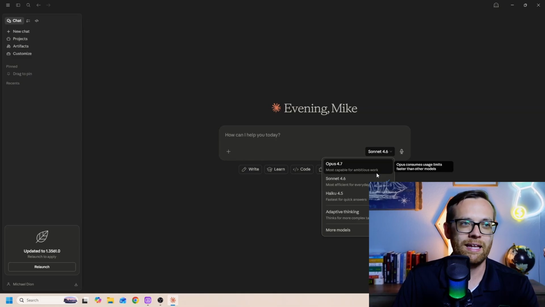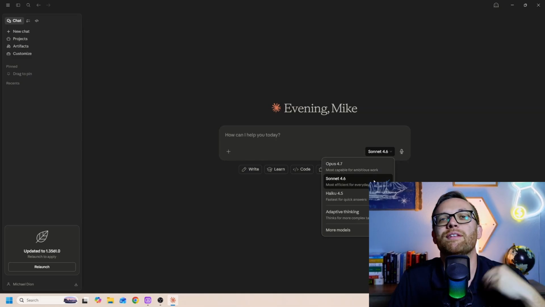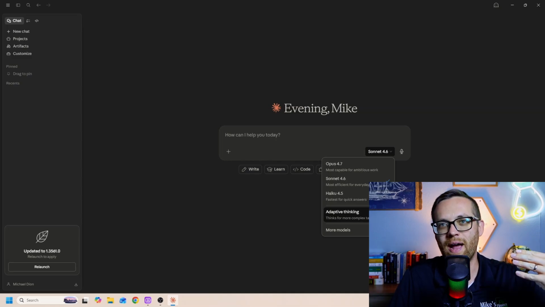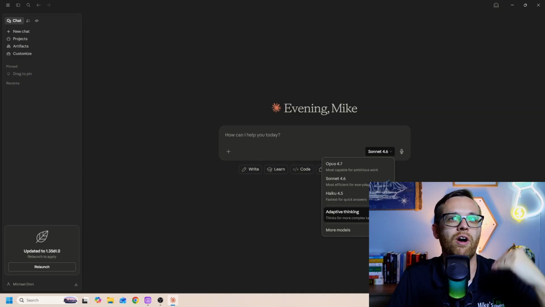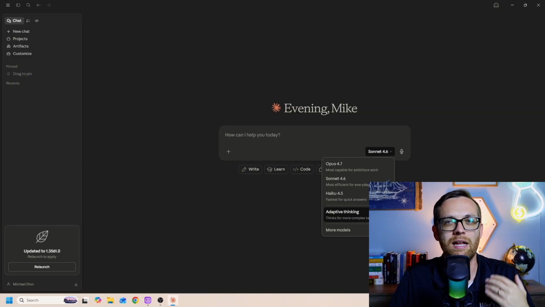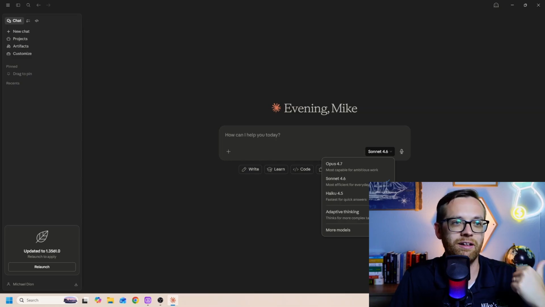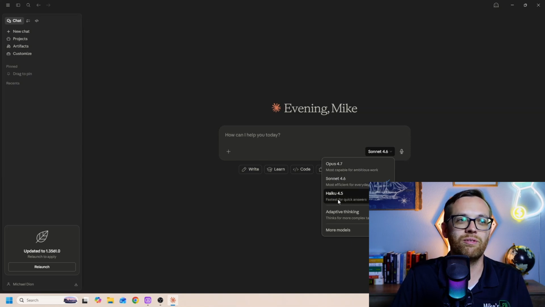as it says right here, for that really big, deep work. Now, on any of the models, if you want it to think more, you can check this adaptive thinking. Every additional feature you add is going to take more compute, cost more tokens, drain your plan limits, but the right tool for the right task. And then you can go down to more models. If you want to go to any of the older models, you can go to the previous Opus model. You can go to the previous Sonnet model. Those are available here too. But again, typically, you'll just want to work between these three.